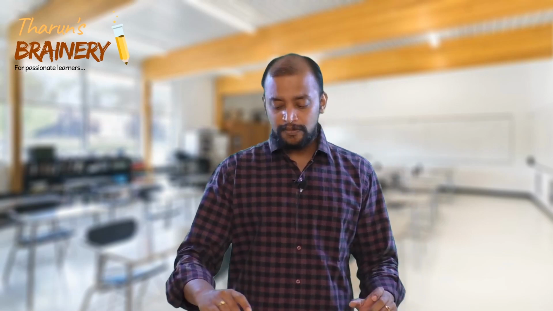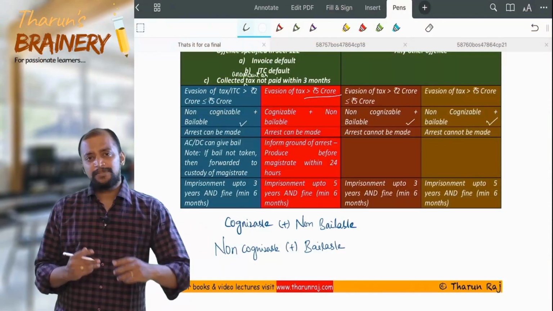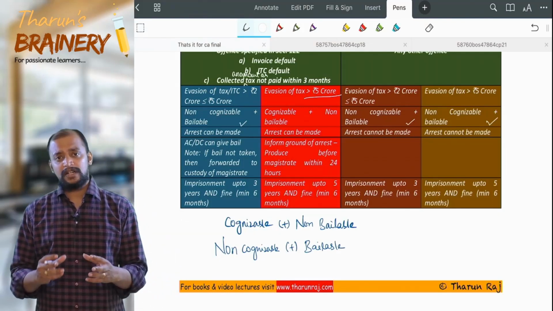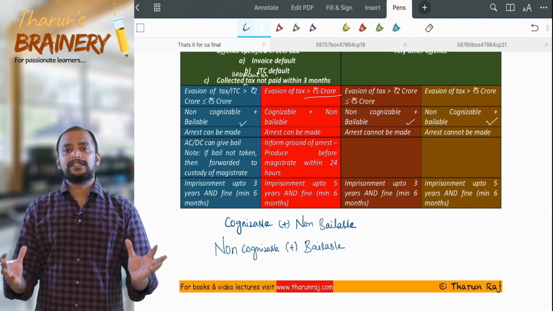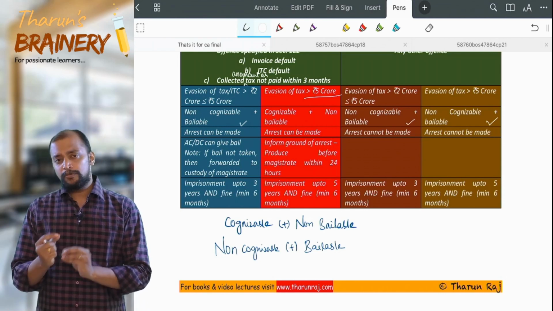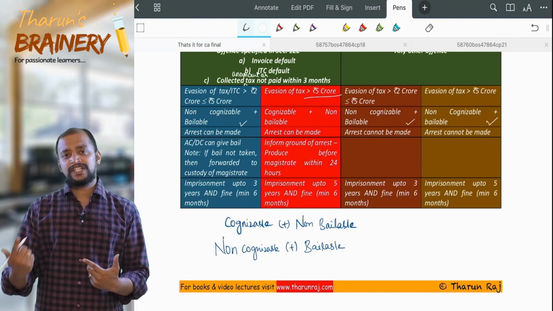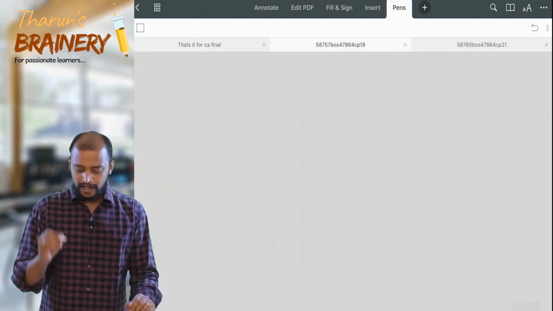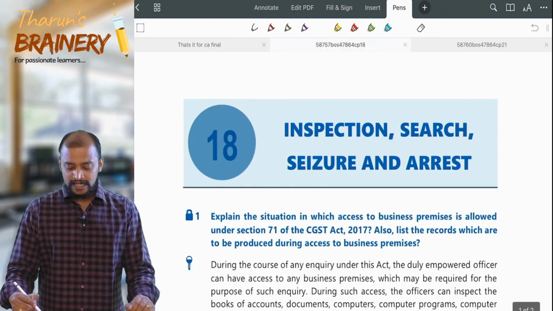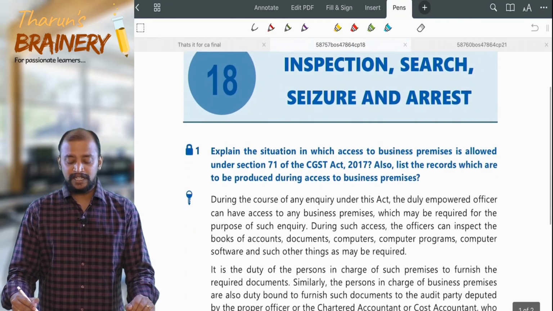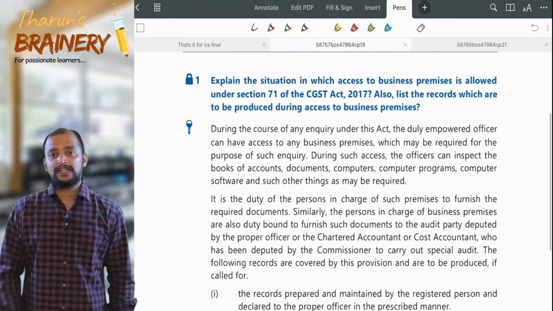Let's see some questions based on this. See, being a summary material, I have covered only what is important from the exam point of view, and a few more points I have not covered, and that we will be doing through questions for practice. Look into inspection, search, seizure and arrest, chapter number 18, questions for practice of ICAI.